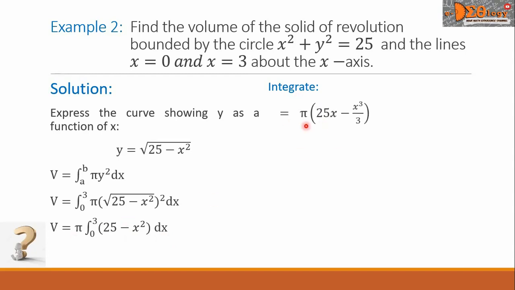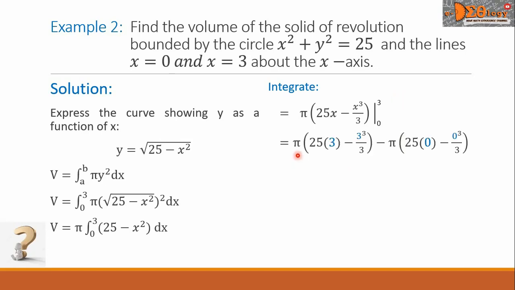We will copy the pi here, and the 25 becomes 25x minus the x squared becomes x cubed over 3, to be evaluated with the limits of integration from 0 to 3.